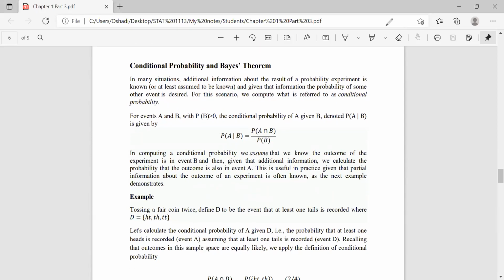So we are going to learn now the Bayes theorem, right? The Bayes theorem is actually based on conditional probability. So when we go on to the Bayes theorem, we have to go through total probability,